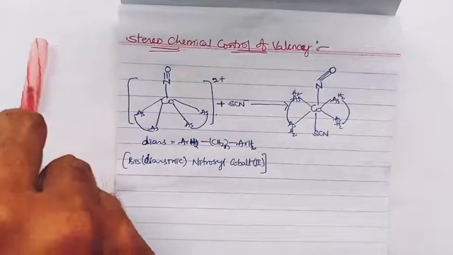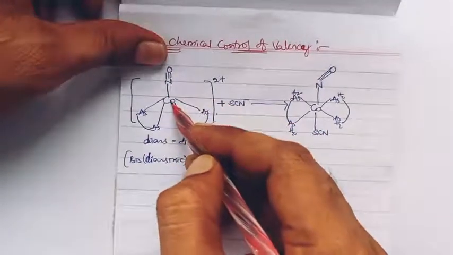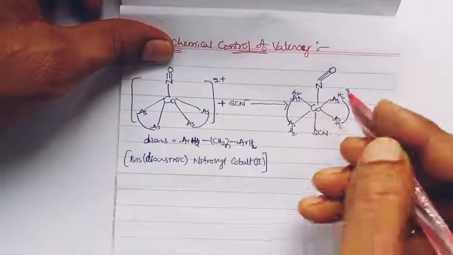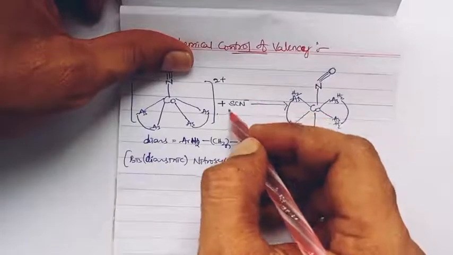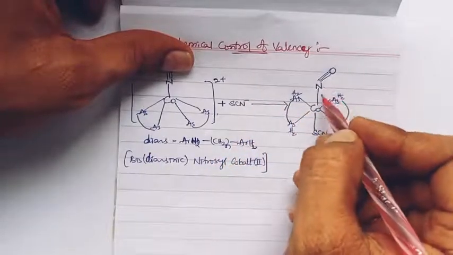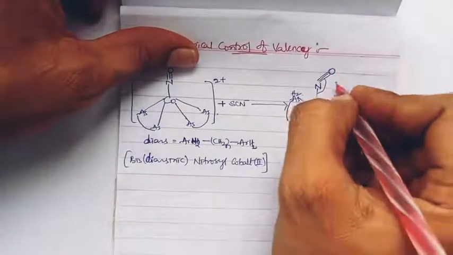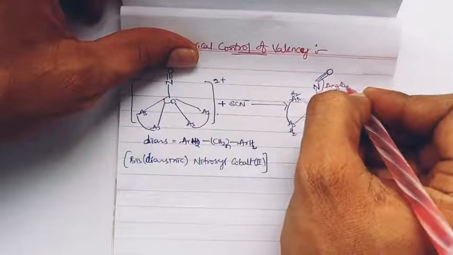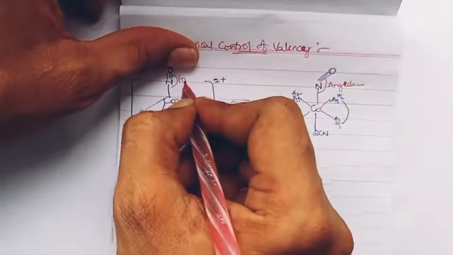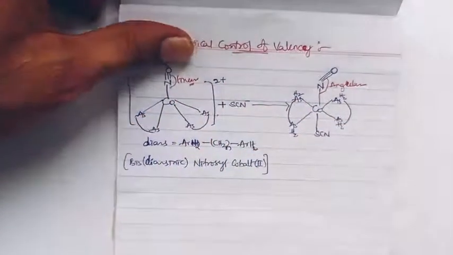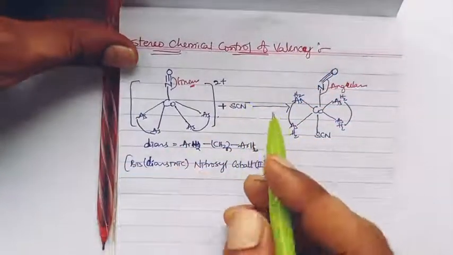The atomic arrangement in nitrosyl here is linear, cobalt-nitrogen-oxygen, whereas after the attack of thiocyanate, the cobalt-nitrogen-oxygen is angular. Thus a change in stereochemistry took place.